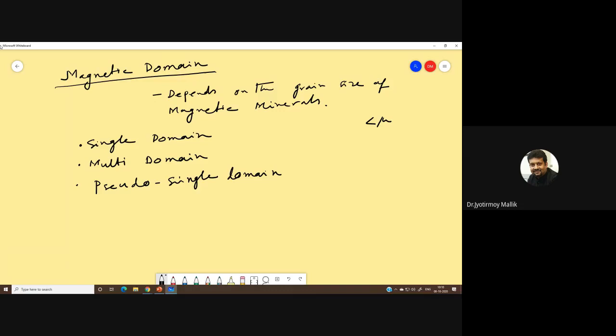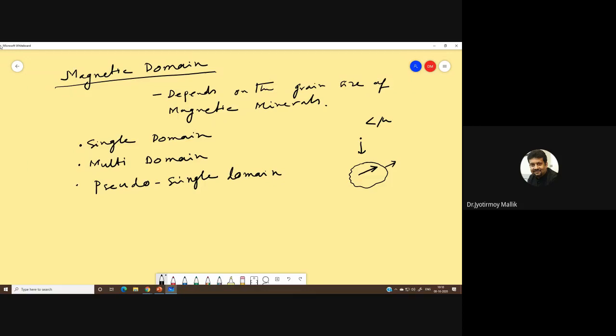In that whole grain, which I am now blowing up, you will find there is only one magnetic moment present. In a single cell, we can call it a magnetic cell, only one magnetic moment is present.